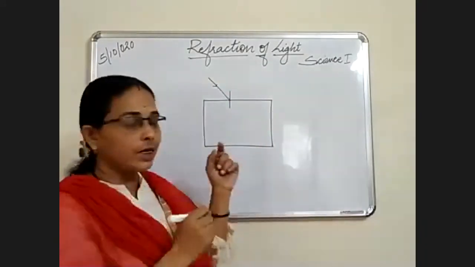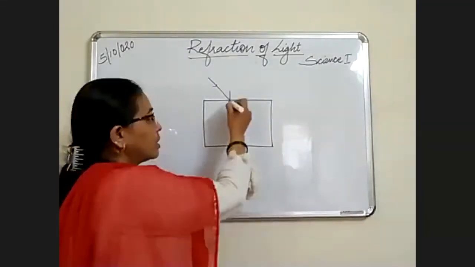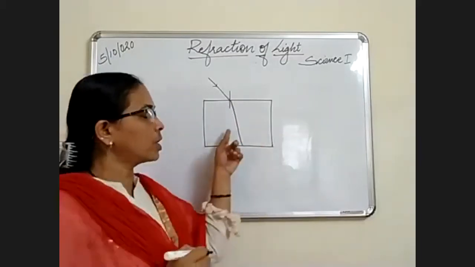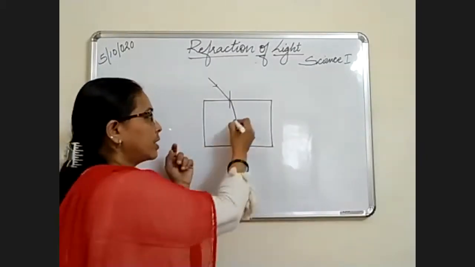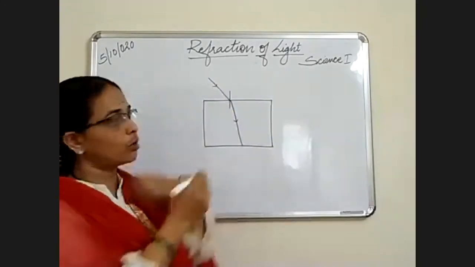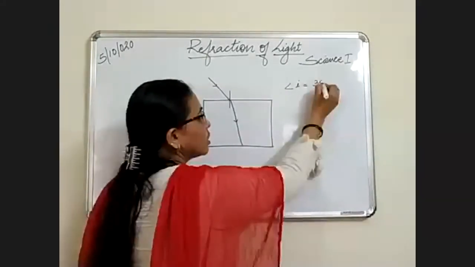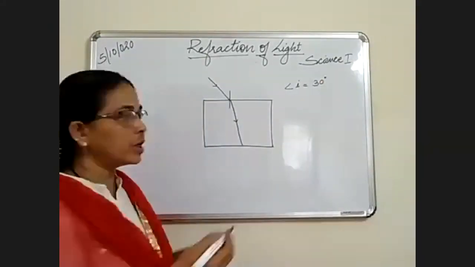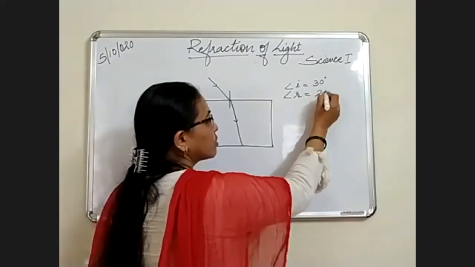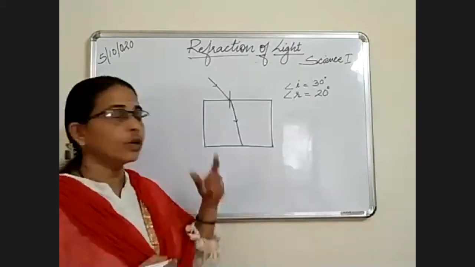We have passed a light inside. This light bent towards the normal, so that is the refracted ray. Angle of incident was 30 degree. After the measurement, angle of refraction has become 20 degree.